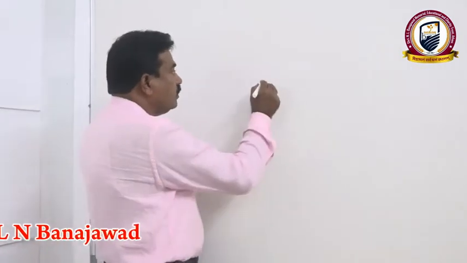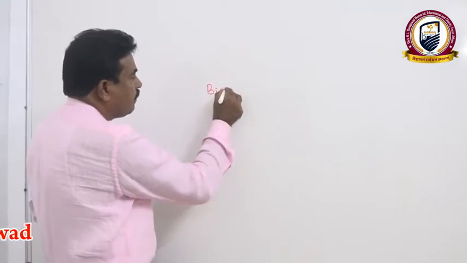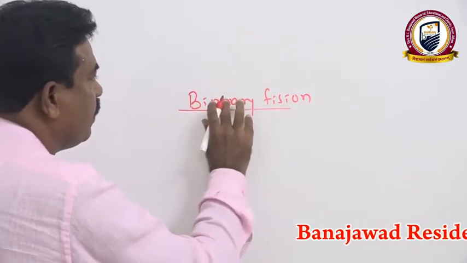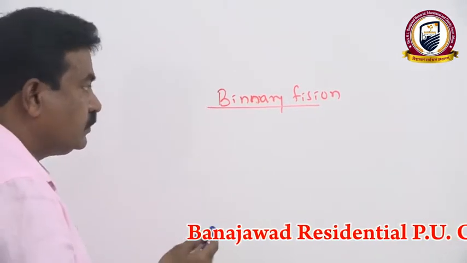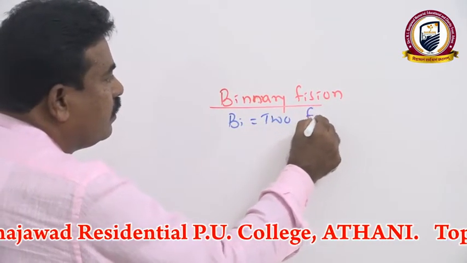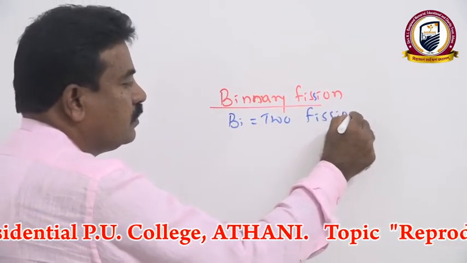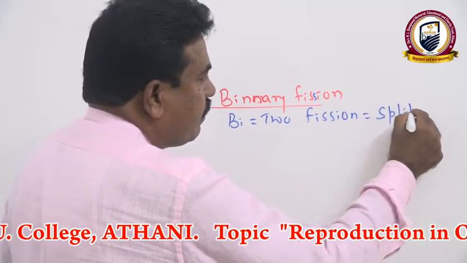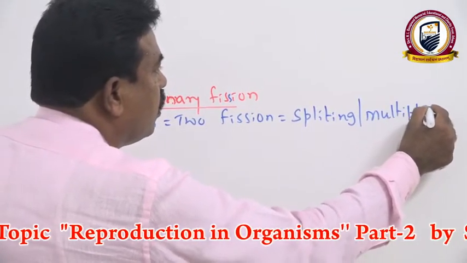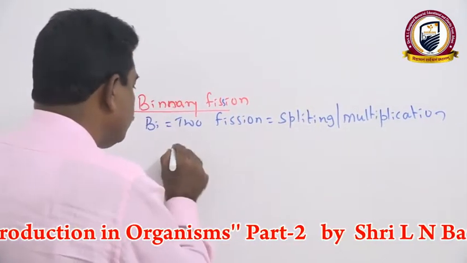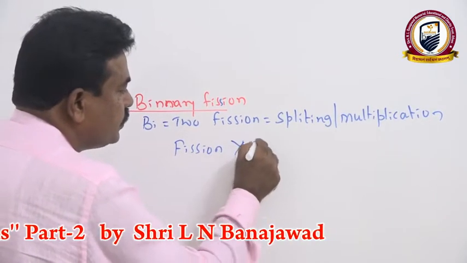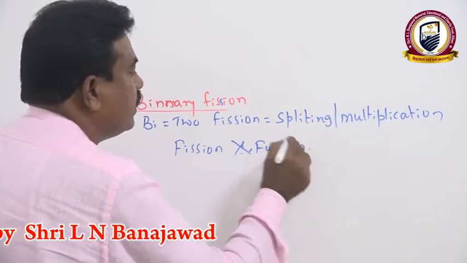If you take binary fission, the name itself indicates: bi means two. Fission refers to splitting or multiplication, which is the opposite of fusion.